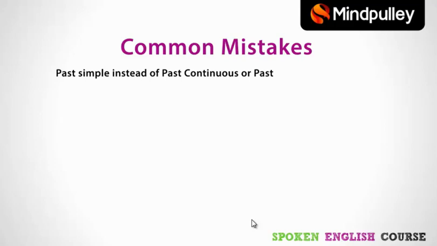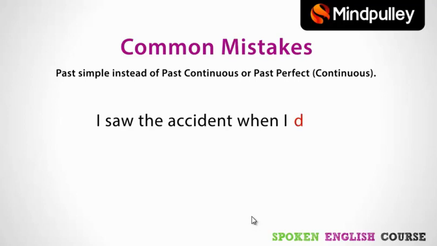Now let's look at some common mistakes. The most common mistake is using the past simple instead of past continuous or past perfect continuous tense. Let's look at some examples. First example is, I saw the accident when I drove. Now here, clearly one action is longer and was interrupted by another action. So one of these actions, either saw or drove, has to be in the past continuous tense. Which one do you think it is? Let's find out. Yes, that's right. Drive should be in the past continuous tense. I saw the accident when I was driving.